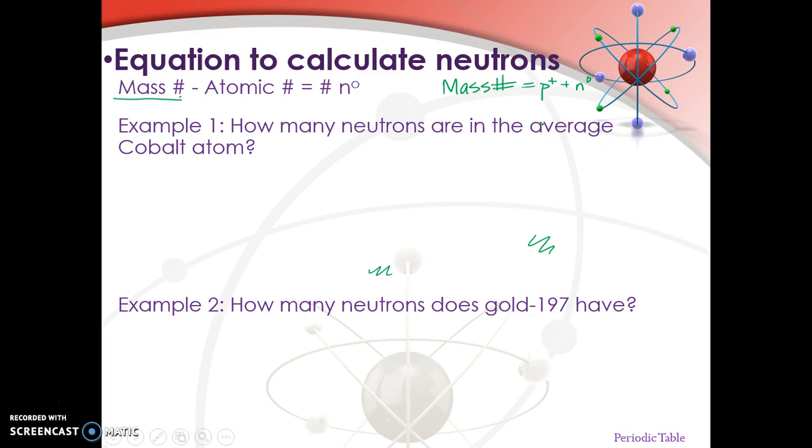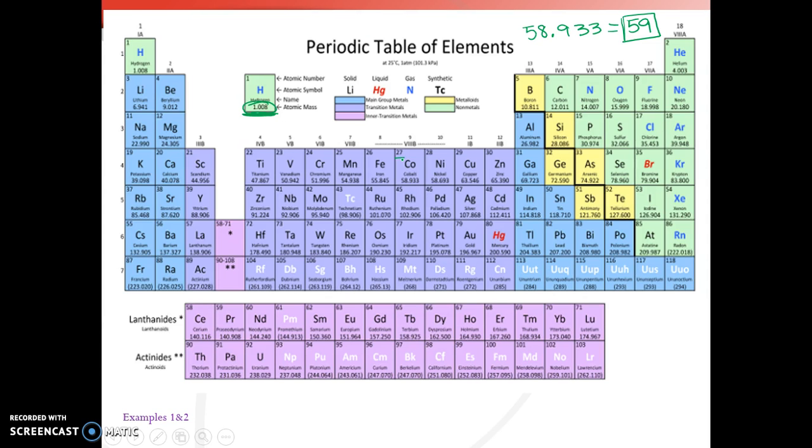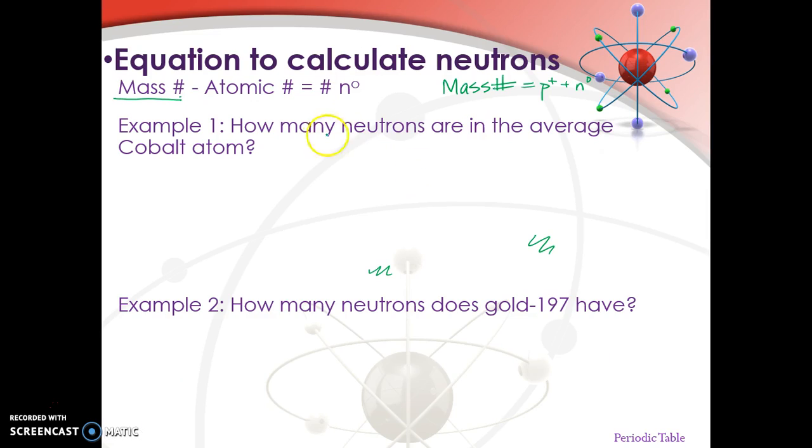Okay, so let's go back. We have 27 protons, and we have a mass number of 59. To figure out the number of neutrons, we take the mass number, which is 59, and subtract the number of protons, or the atomic number, from that. So 59 minus 27 is 32, and that should be 32 neutrons in an average atom of cobalt.